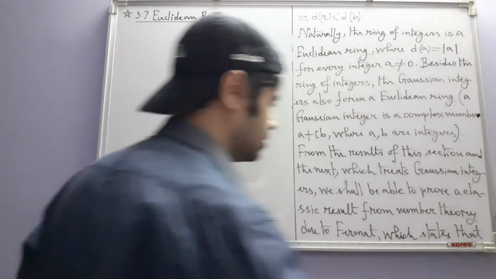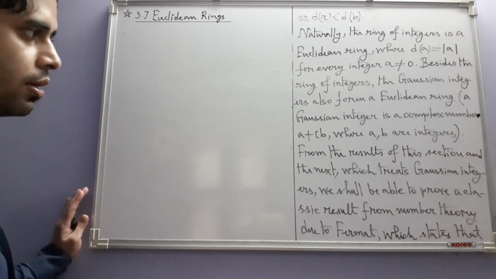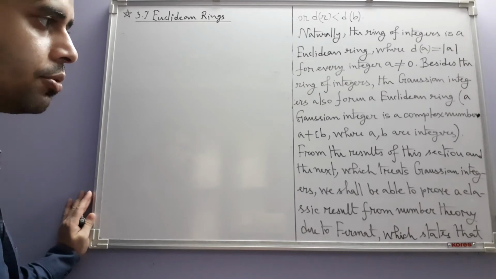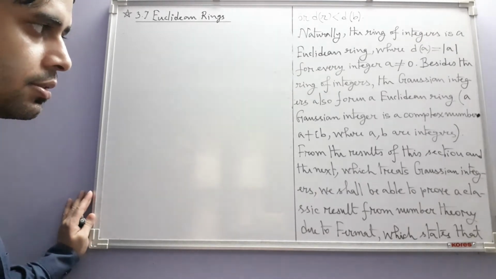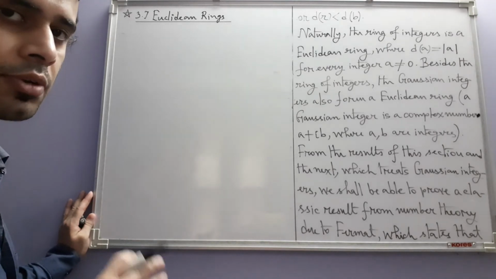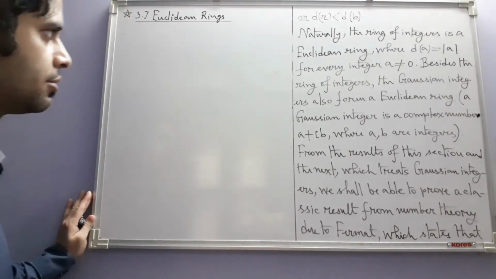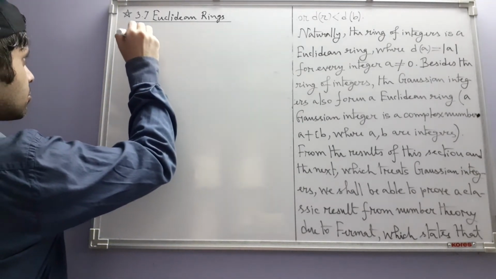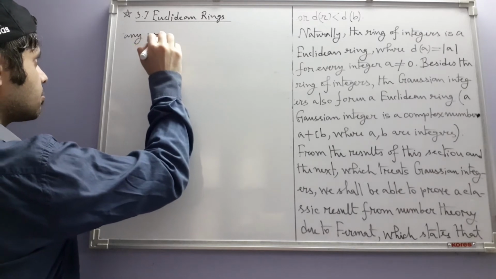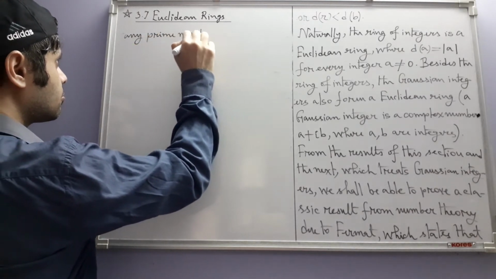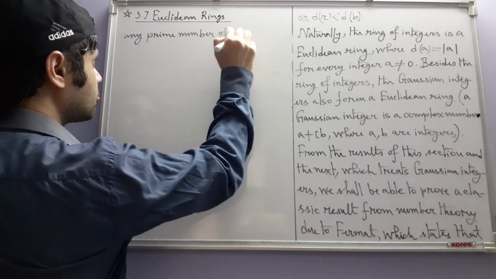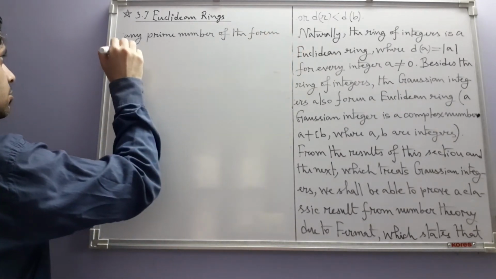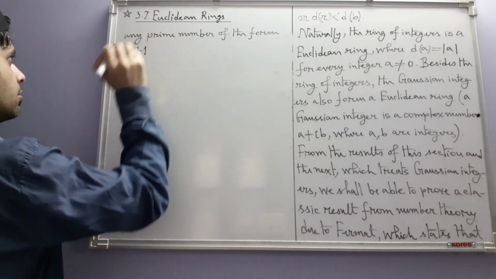Those of you who are familiar with this part of number theory may already know this result, and you may have proved it by number theoretic techniques. However, it can also be proved from the properties of Euclidean rings that we will do in the next section, which states that any prime number of the form 4n plus 1 can be written as a sum of two squares.